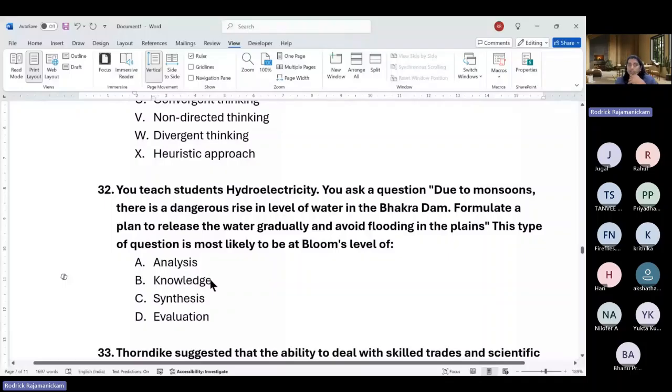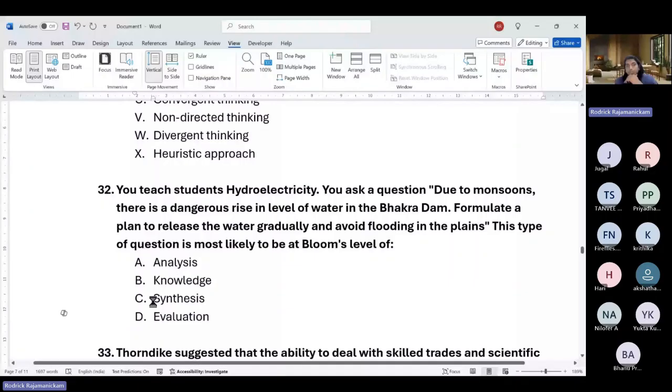So which is the level 1. Analysis is where you put knowledge in different categories. Okay, so no, that would be the 3rd. Second one is understanding. So you're putting different existing knowledge into different categories and expanding them, connecting them. So the 3rd one is you differentiating. So this is like discrimination. You differentiate, compare, and see this has these components, that is how it is different from this. You analyze and compare. Okay, so evaluation is the 5th one.